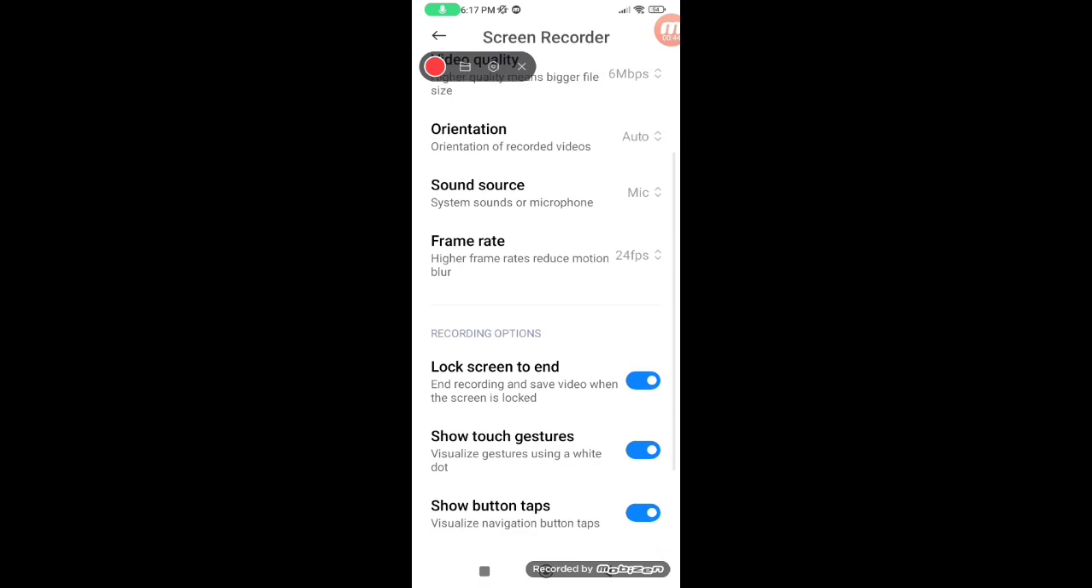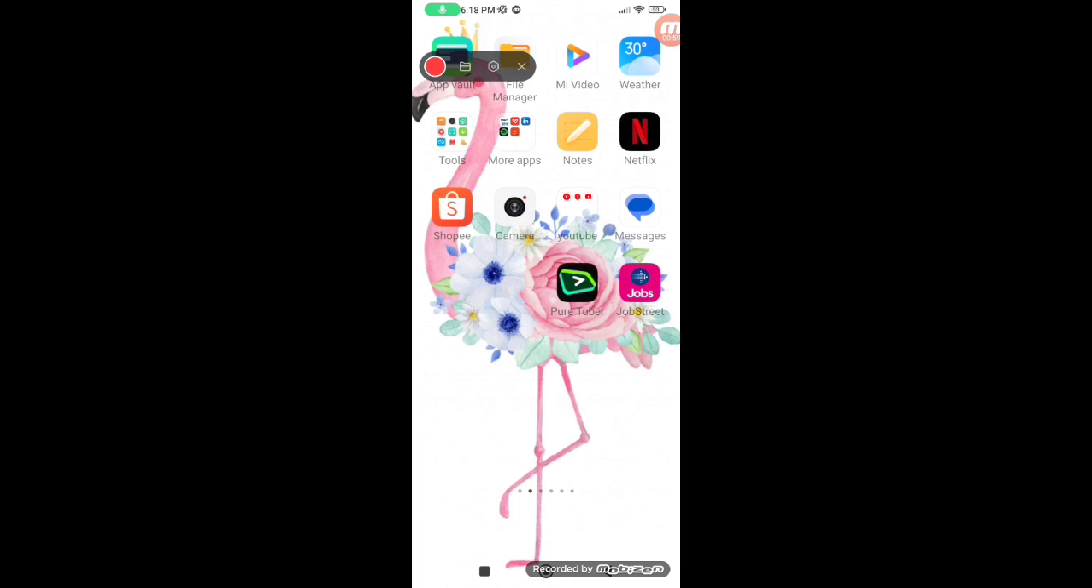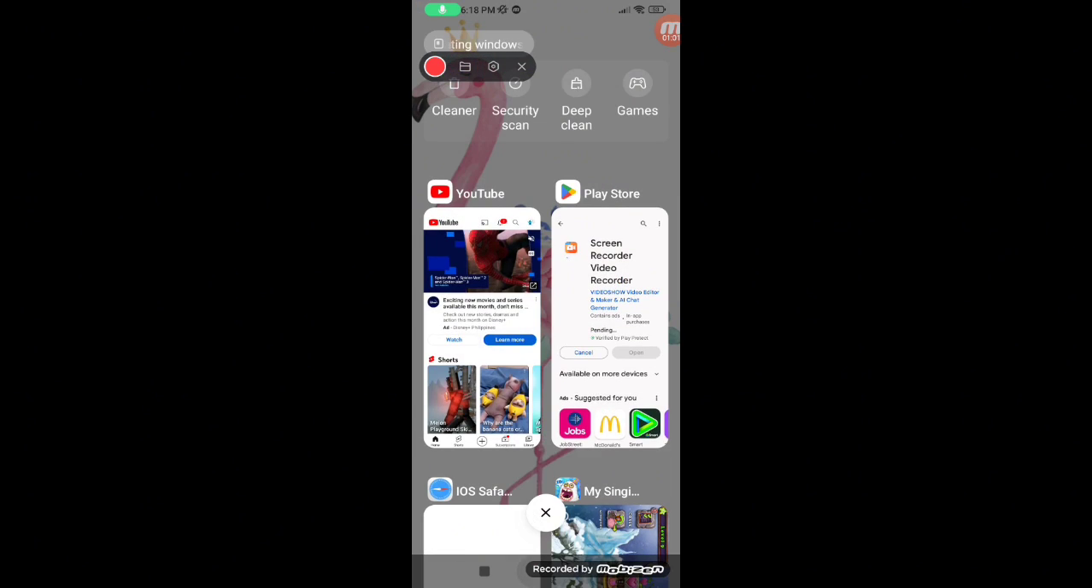And we can do this. And this is how you do this. This is how I do like these two. If I touch anything, show touch gestures. Finish gestures using a white dot. See? So this is how you do this to your screen recorder, right?